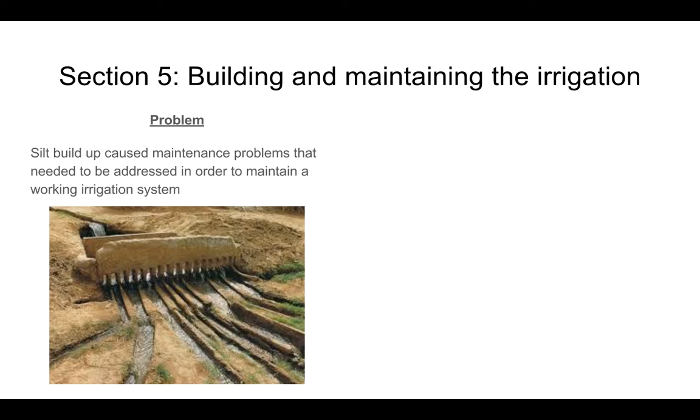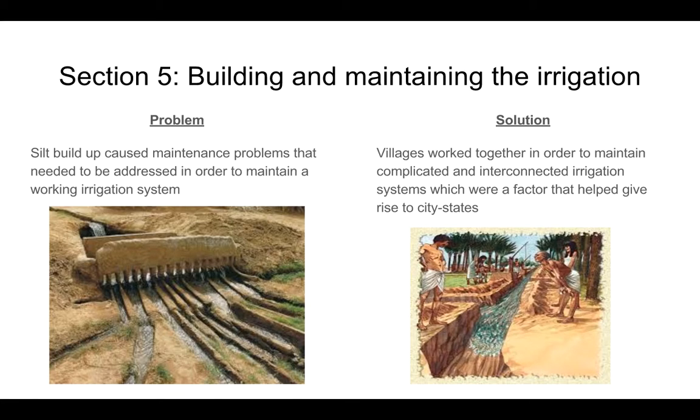And that brings us to the next issue that was faced by the ancient Mesopotamians. And this is building and maintaining the irrigation that they created. And what would happen is this fine dirt would build up, and it's called silt, and this caused maintenance problems that needed to be addressed in order to maintain the working irrigation systems. And we see this happening as an issue that would affect more than just the one person where the irrigation was near. The solution that they came up with was that the villages ended up having to work together in order to maintain these complicated and interconnected irrigation systems.